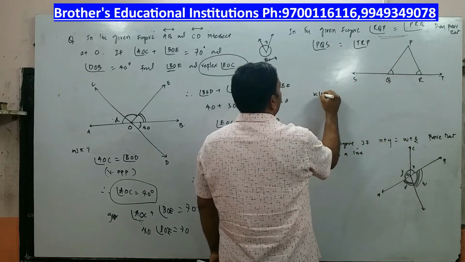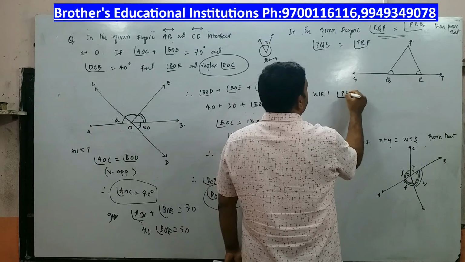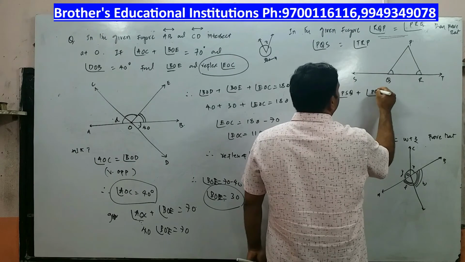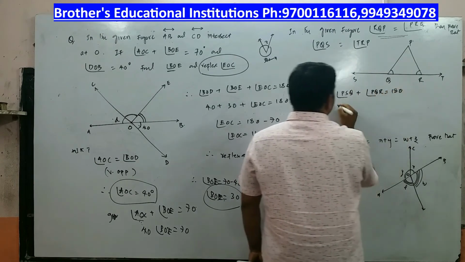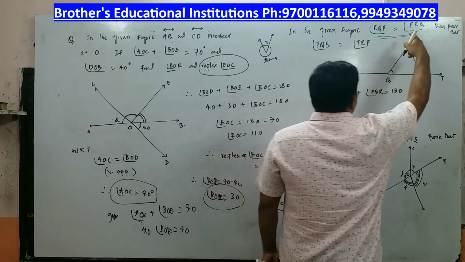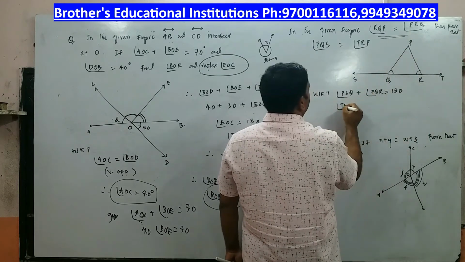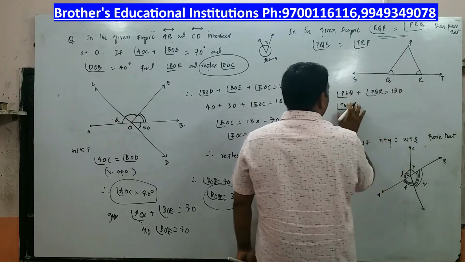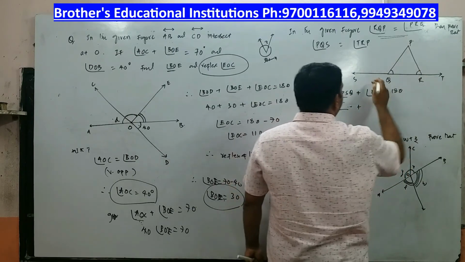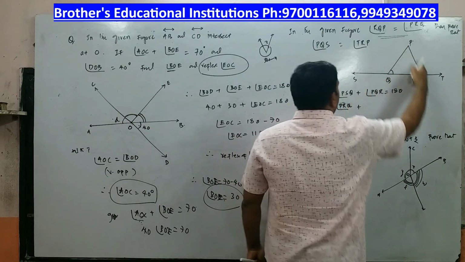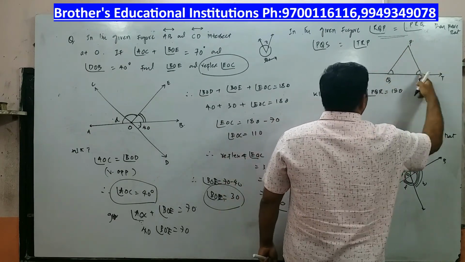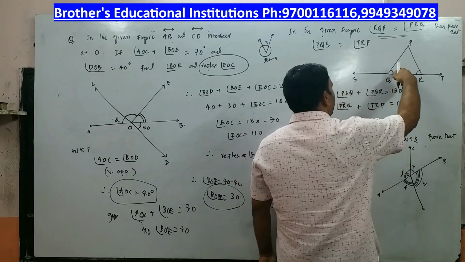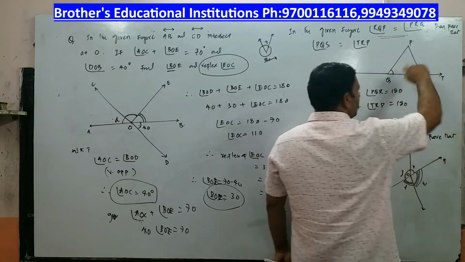Now I'll write, we know that angle PSQ plus angle PQR is equal to 180 degrees, and angle PRQ plus this angle, what is this angle? TRP. Angle TRP is also equal to 180 degrees. So this angle plus this angle is 180. This angle plus this angle is 180 because angle on a line is 180.